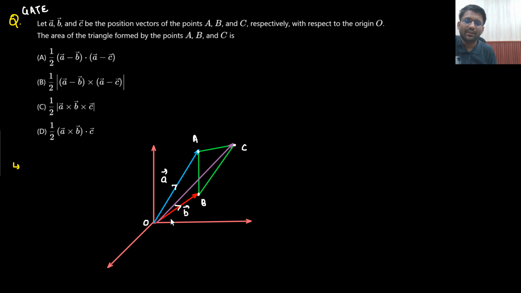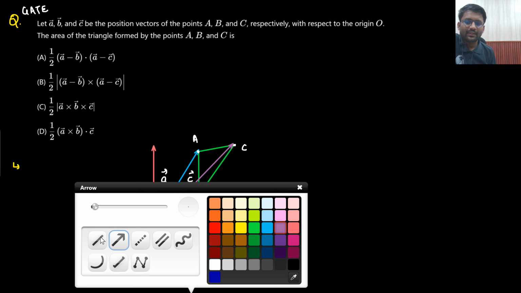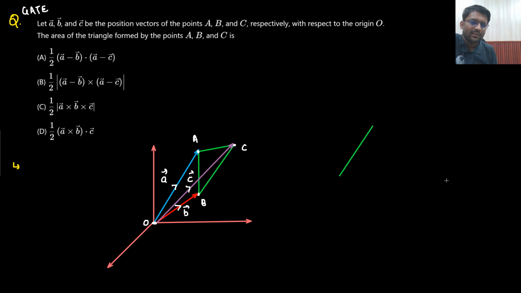Is that understandable to you? By the language it is understandable. A, B, C are the position vectors of points A, B, C. You need to find out the area of the triangle. What is your triangle? The triangle here I am making outside. This is your triangle. This point is A, this point is B, this point is C.